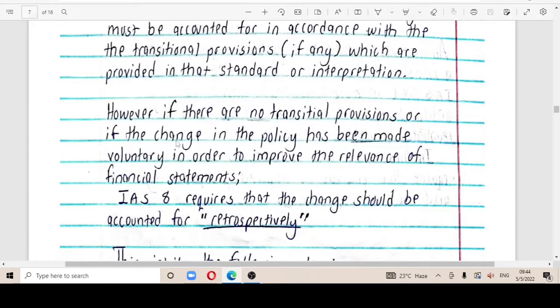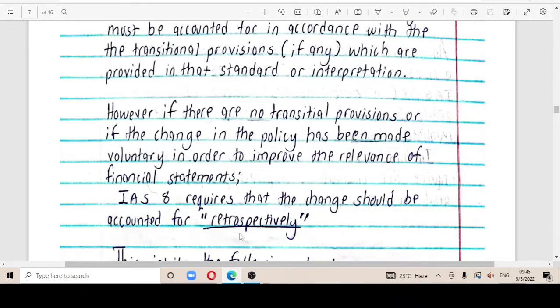However, if there are no transitional provisions, or if the change in the policy has been made voluntarily in order to improve the relevance of the financial statements, then what do we do? IAS 8 requires that the change should be accounted for retrospectively. Retrospectively, in layman's language, you can say go backwards.